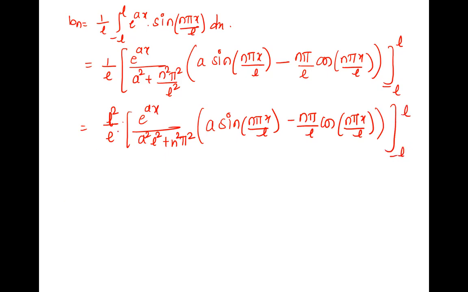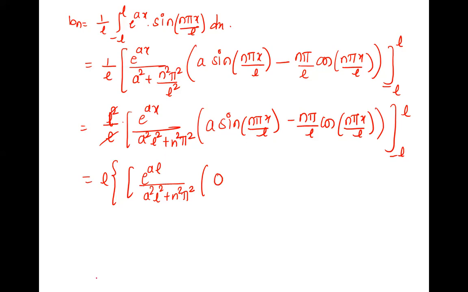Minus L to L. One L is getting cancelled, so it is L here. Upper limit, we can write L, so e raised to AL upon a square L square, n square pi square. If it is L, upper limit is L, can you just tell me the value directly? A sin n pi. What is that value? Sin n pi is 0.